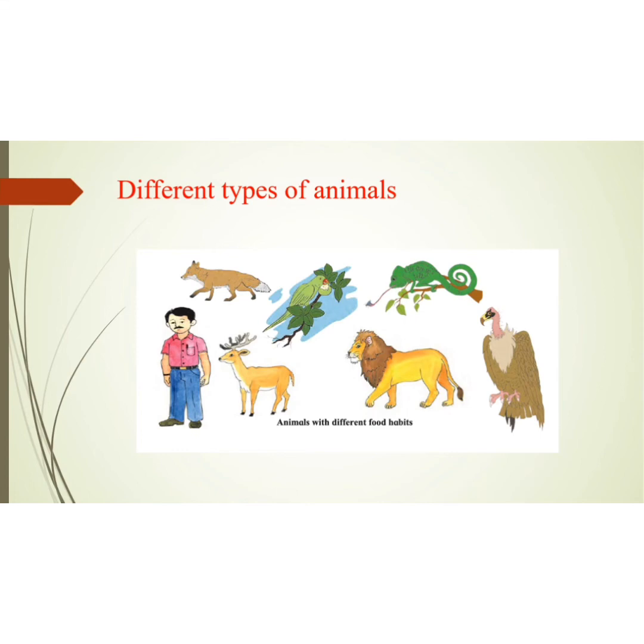No. Few animals require plants to eat. Few animals require meat. Few animals require insects. Few animals eat only fruits. Then few animals eat only dead animals. So let's study the different types of animals according to their food.